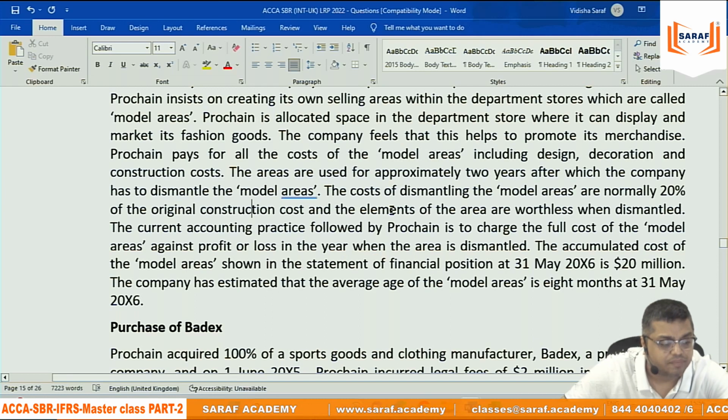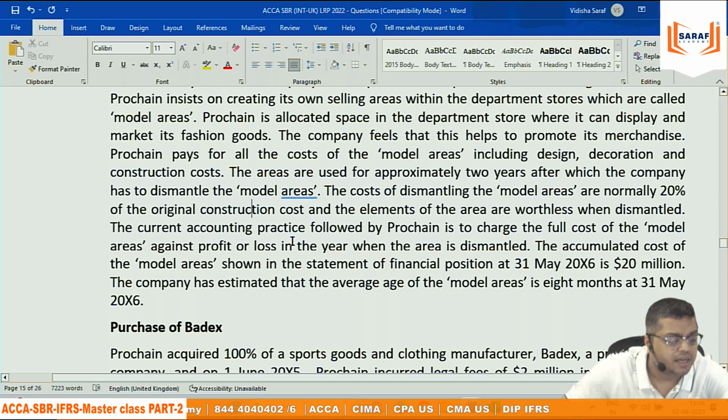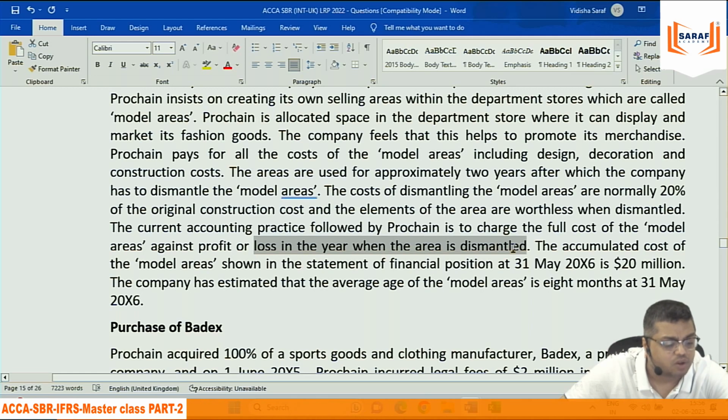Dismantling cost will be incurred. The cost of dismantling the model areas is normally 20% of the original construction cost, and the elements of the area are worthless when dismantled. The current accounting practice followed by P is to charge the full cost of the model areas against profit and loss in the year when the area is dismantled. Whatever the dismantling cost, we are charging to the PL account.